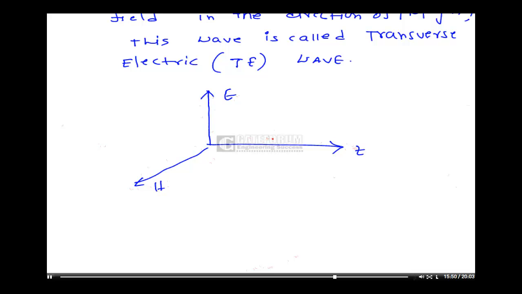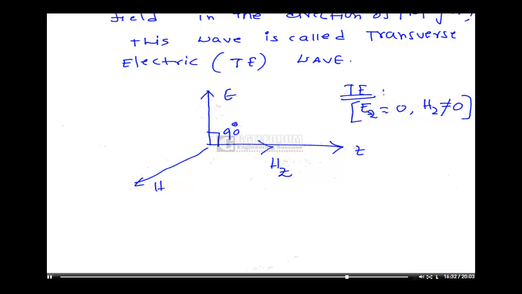But with a component of magnetic field in the direction of propagation, that is, if it has an Hz component, then this is called a transverse electric wave, because the electric field is transverse, at a 90 degree angle to the propagation direction. So for a TE wave, Ez is equal to 0, but Hz is not equal to 0.